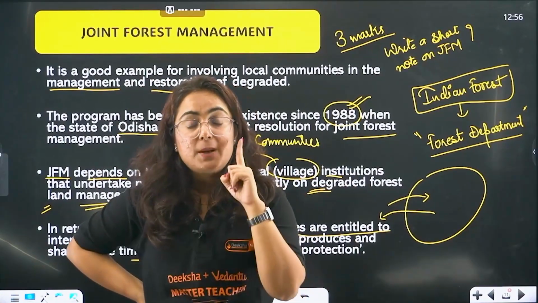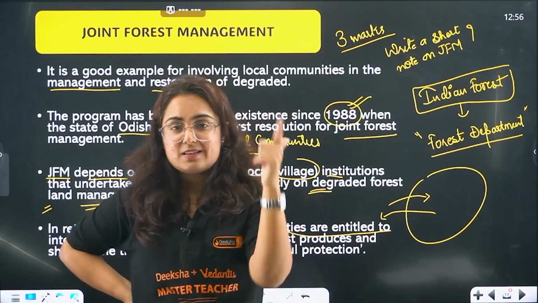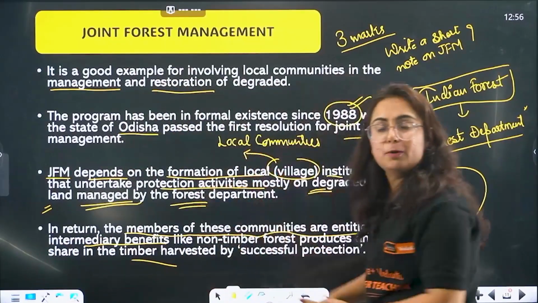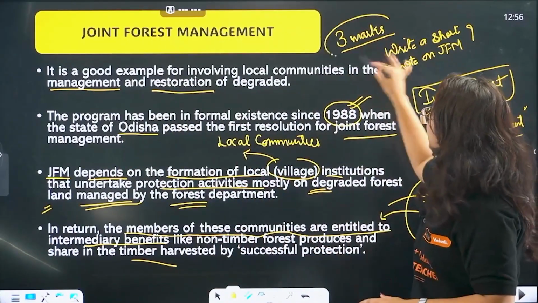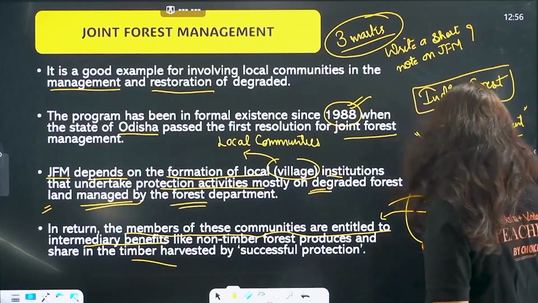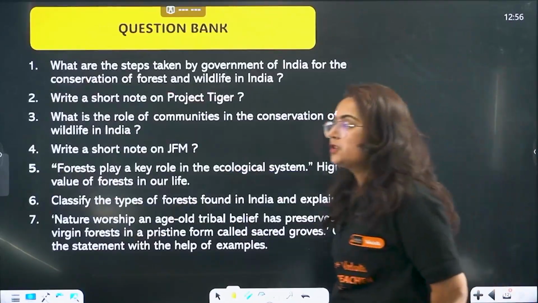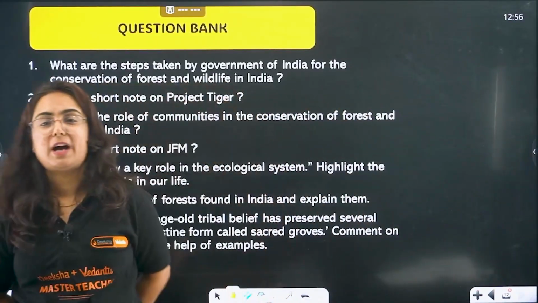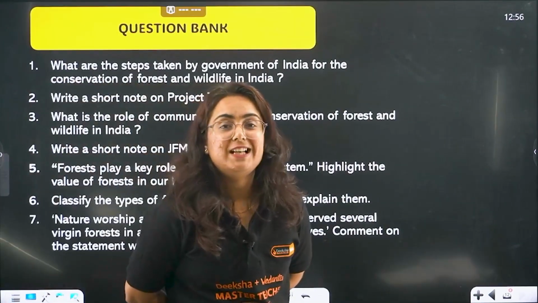Now, are you pretty clear about JFM? And this is an important topic, and these are the 4 points which we have to frame as a 3-marker question. Okay, and this is how we end the super important, super easy, super short chapter of geography, forest and wildlife in India.